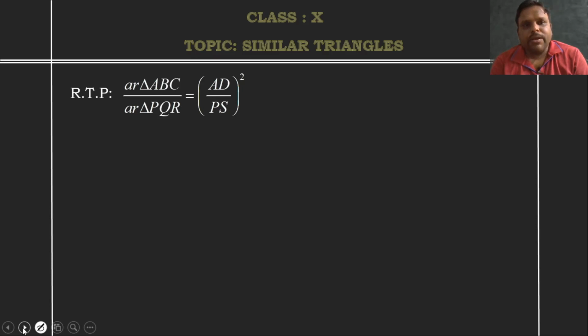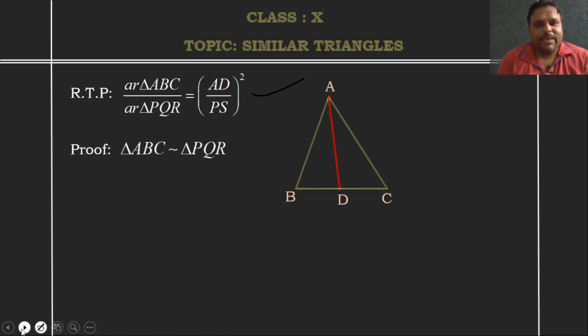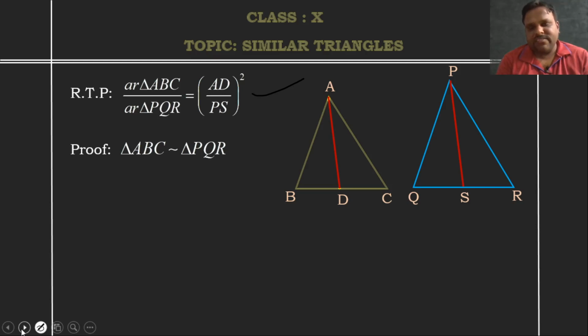What do I have to prove? The area of triangle ABC by the area of triangle PQR is equal to the ratio of the squares of the medians. AD and PS are the medians, so I have to prove it as AD by PS whole square. Coming to the proof, triangle ABC is similar to triangle PQR. This is given to us.